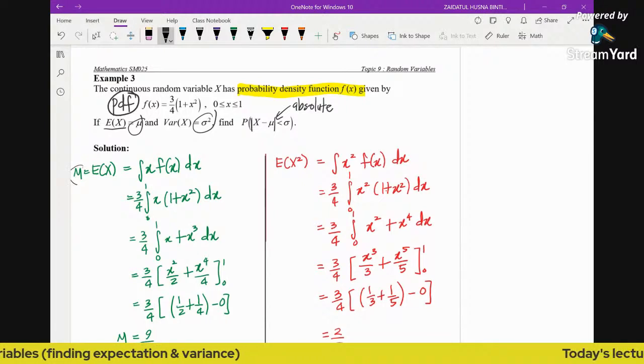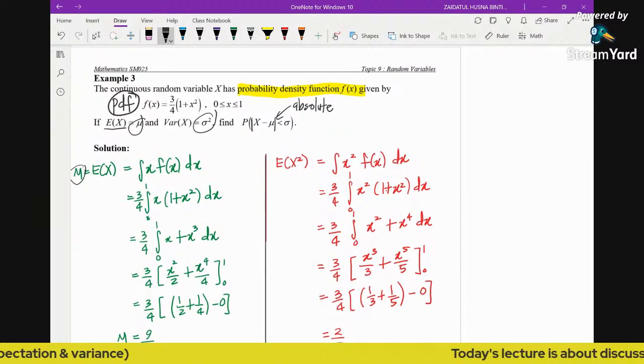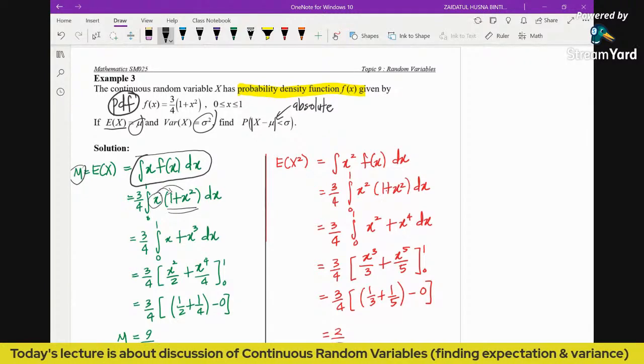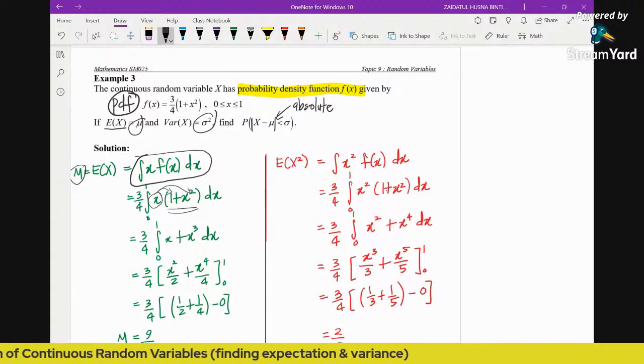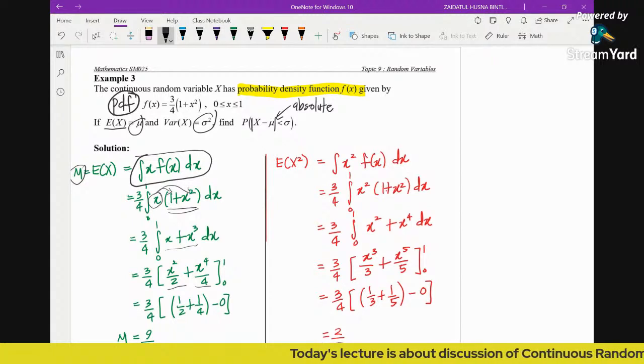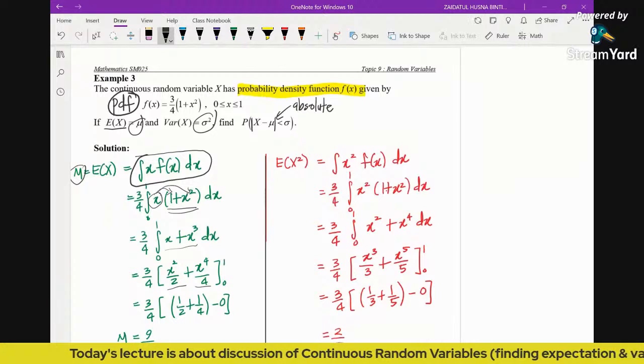Okay, first we just find the mu. The mu is expectation, right? So by using this formula, we just multiply x with its PDF. We expand first: x times 1 is x, times x squared is x cubed. Then only we integrate. Don't simply integrate before you expand, because this is a product of two functions. So you need to expand and simplify before you can integrate.